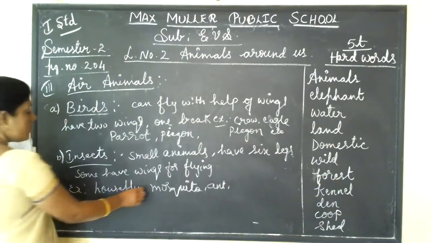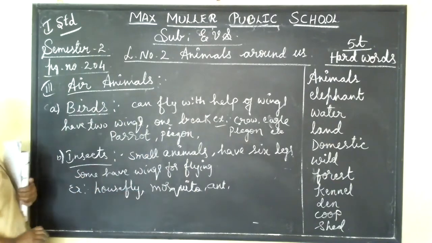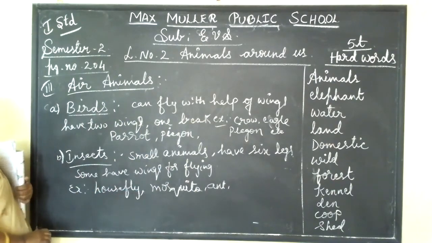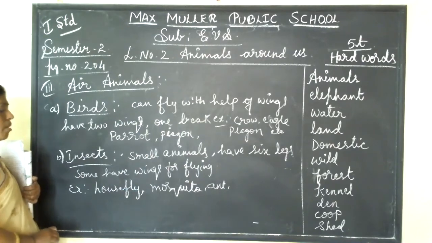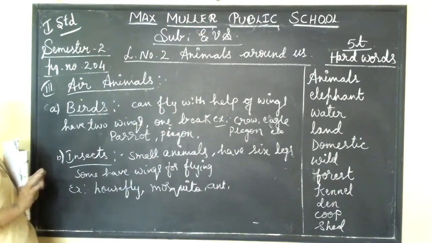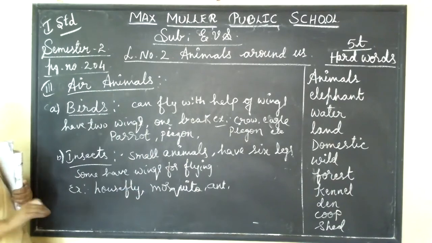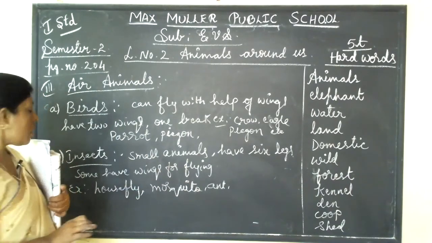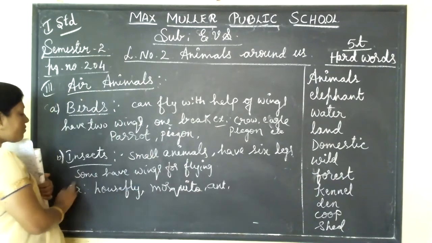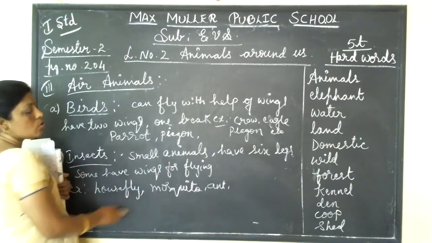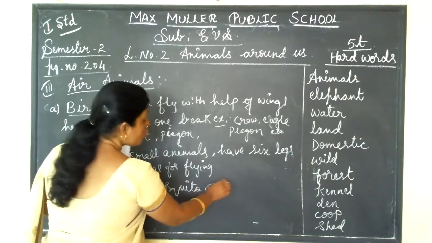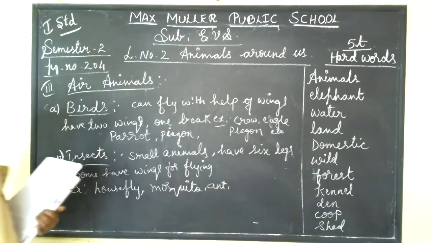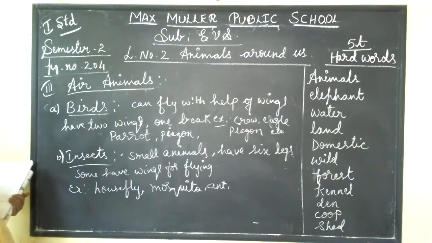Okay. So insects means they are very small animals and they have 6 legs and some of the insects have wings. They use them to fly. So with the help of the wings they are flying and the examples of insects are housefly, mosquito, ant, cockroach. These are all examples of insects.